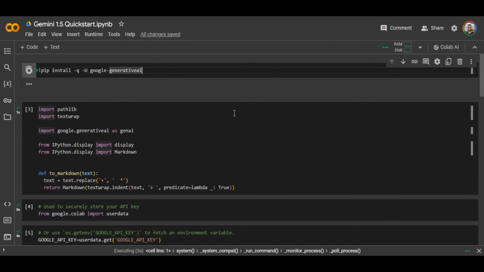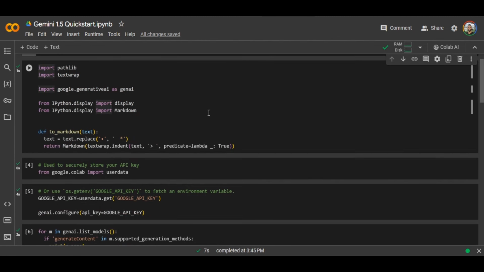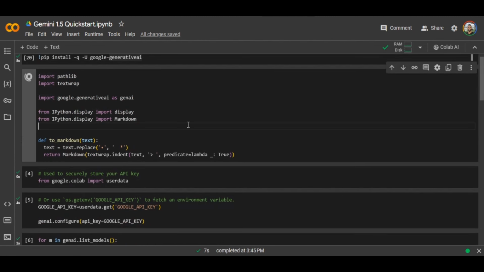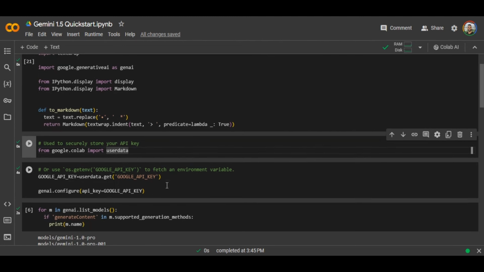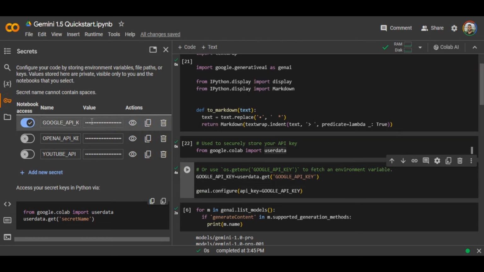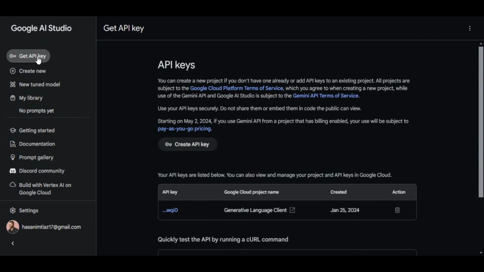We'll be running the pip install Google Generative AI. That's going to be the package that Google provided with all the functions. Then we're going to run this first block of code, and then the third block is going to be the user data function. This allows us to integrate API keys securely within Google Colaboratory notebooks.